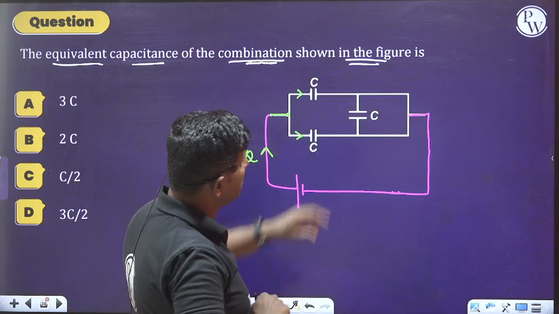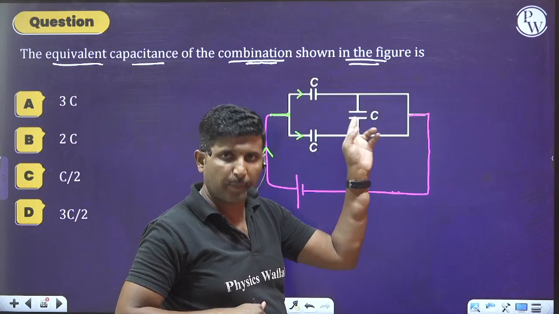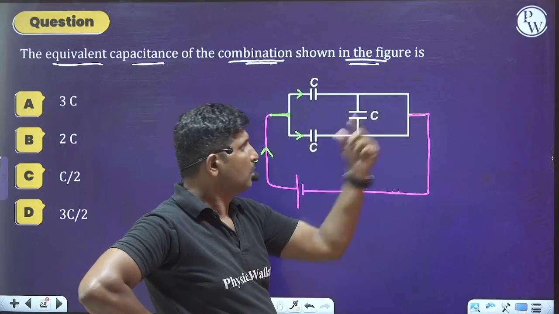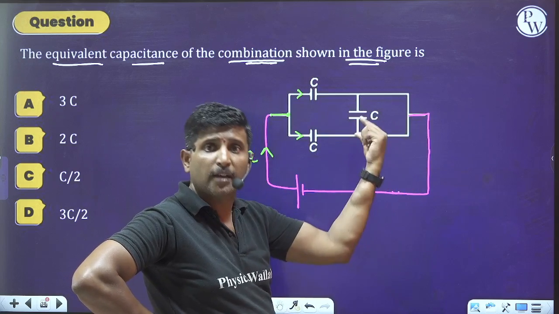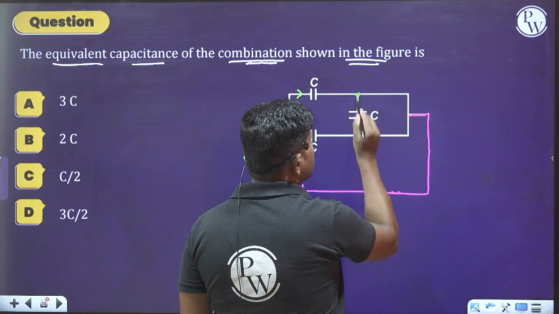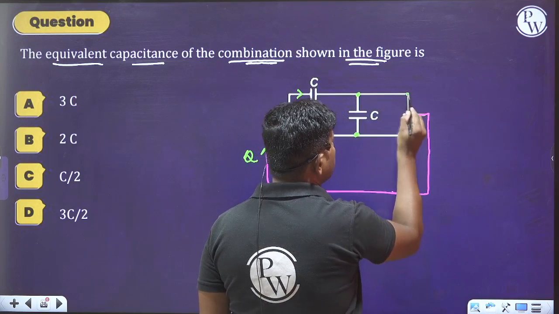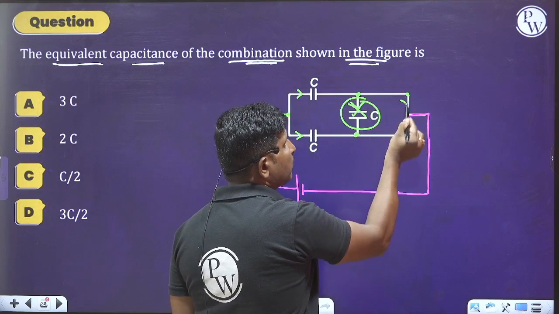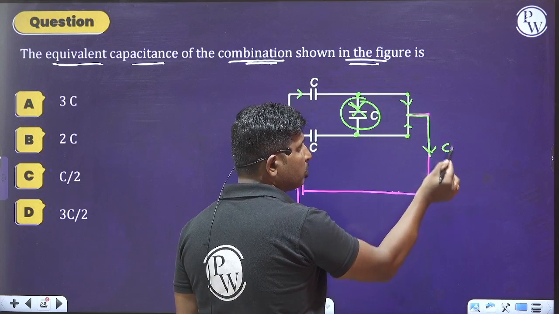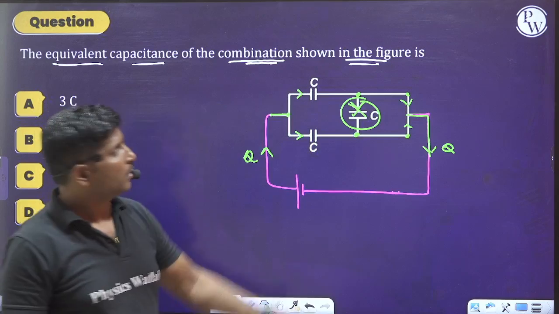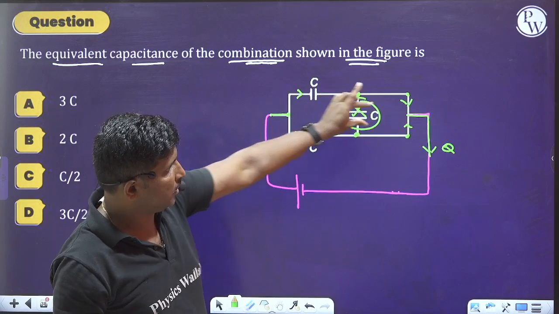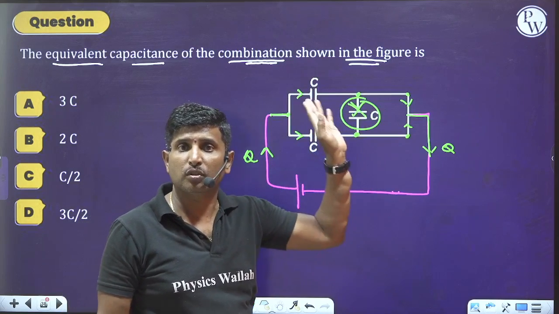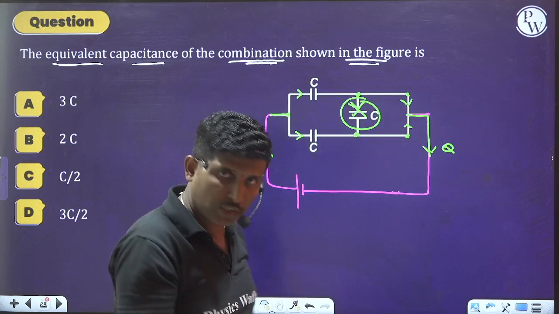But whenever we observe this capacitor, the third capacitor, it is short circuited between these two points. Therefore, the charge will not flow through this capacitor. The charge will come like this, and it will come out of this circuit. Is it clear? Since this capacitor C is short circuited, no charge will flow through this capacitor. Therefore, this capacitor will be ineffective.